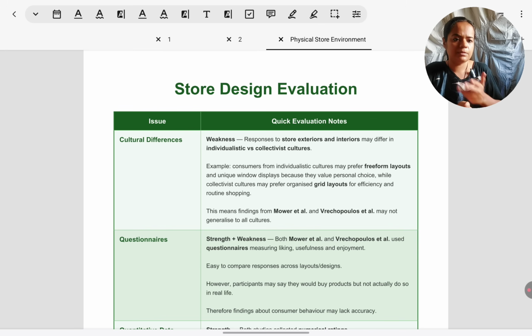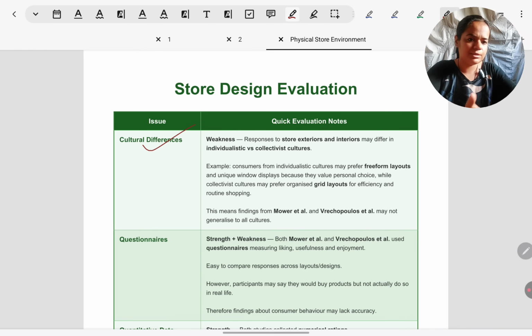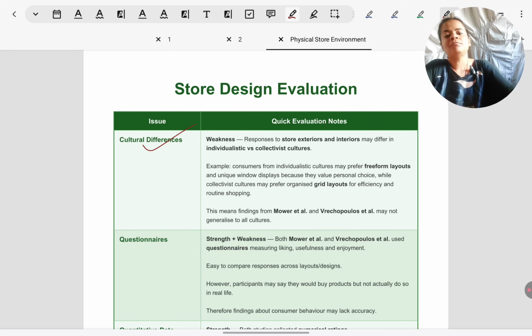We can't just know generic points. Okay, cultural differences are there, quantitative data is there. We have to know how to relate them to studies and how to evaluate these points. So accordingly, you will have to prepare, as you can see on the screen and as I will be guiding you now. So in every lesson, we will be going about the same way. If you need to know more about the PEEL format, please watch any of my exam strategy videos on the channel. I won't be able to cover it extensively right now. Okay, the first issue given for this topic in the syllabus is cultural differences.